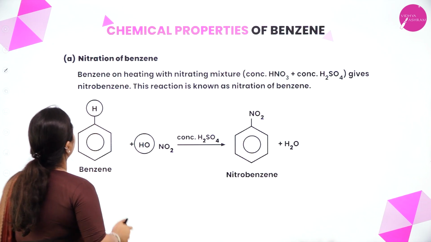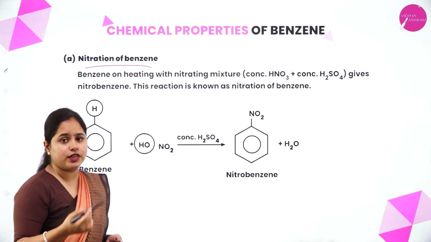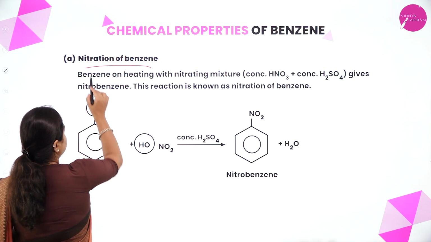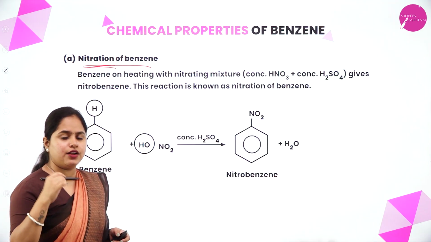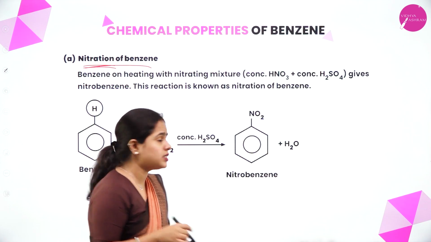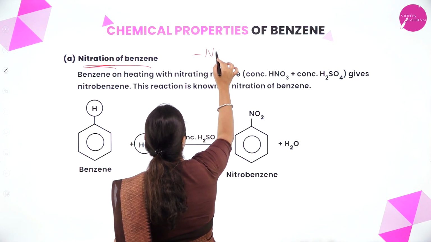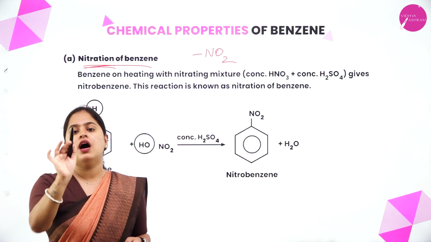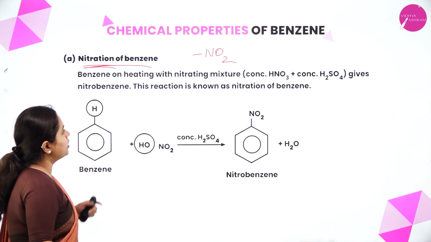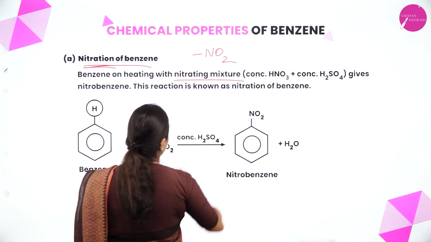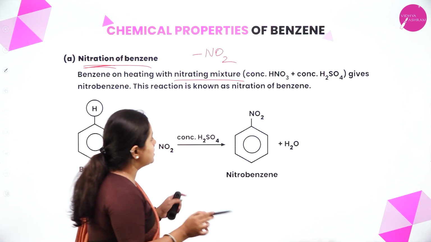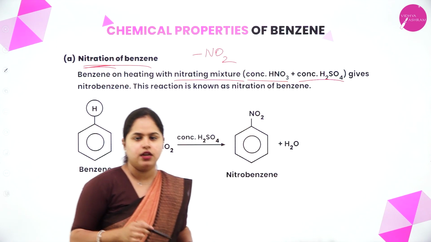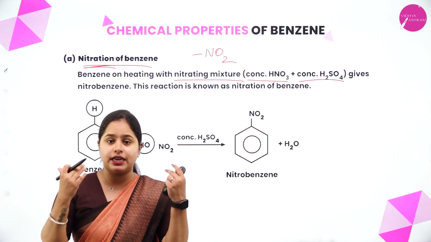Okay. Now moving on to the first one. First electrophilic substitution reaction, which is nitration of benzene. Nitration means the NO2 group, the nitro group, will be substituted in place of hydrogen. So benzene on heating with nitrating mixture. What is the nitrating mixture? It is a mixture of concentrated nitric acid and concentrated sulfuric acid. So this is also important. What is the nitrating mixture?